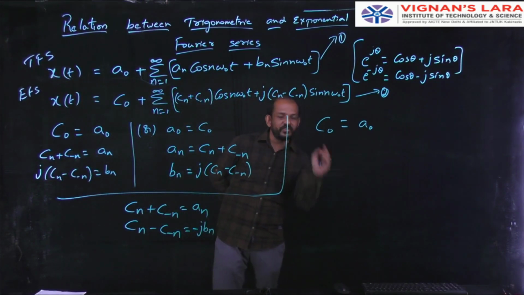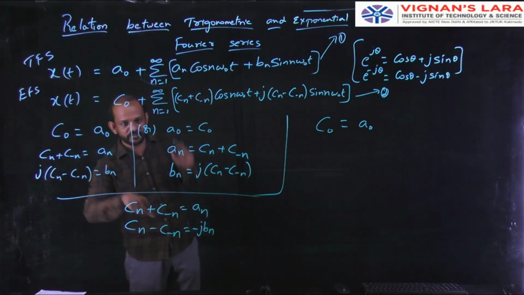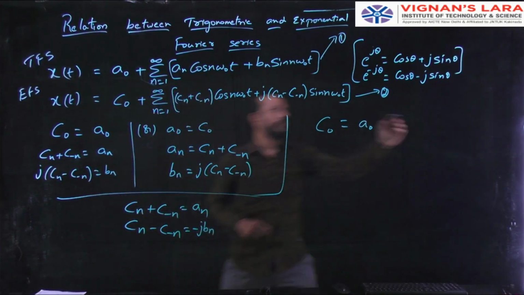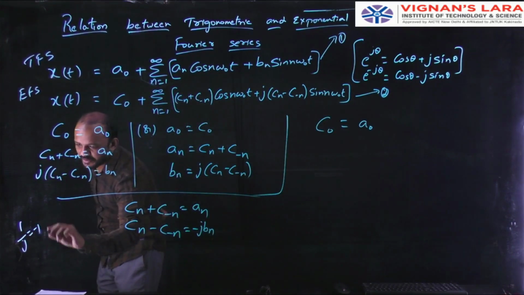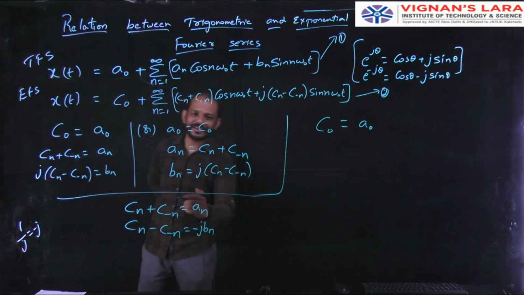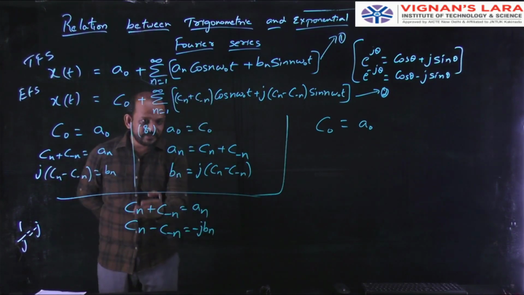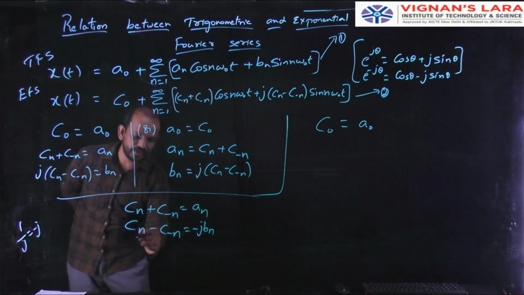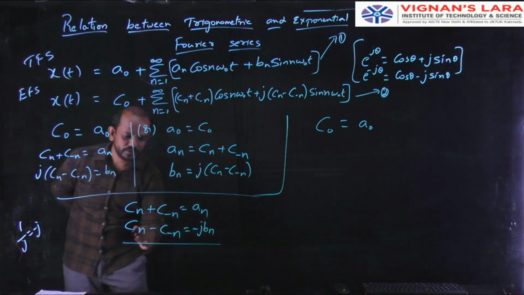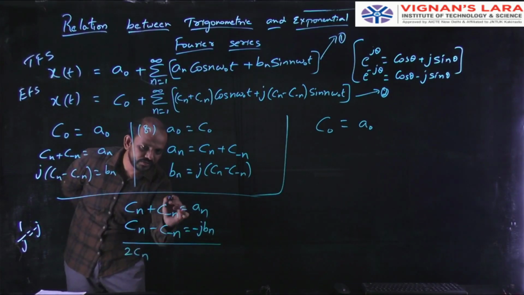Why? Because j comes to this side, it becomes bn by j, that is 1 by j. We all know that 1 by j equal to minus j. So using it, I can write like this. Now, I need cn. How can I get cn? Add the above 2. Add means 2 cn. This is plus, this is minus, these both will get cancelled.